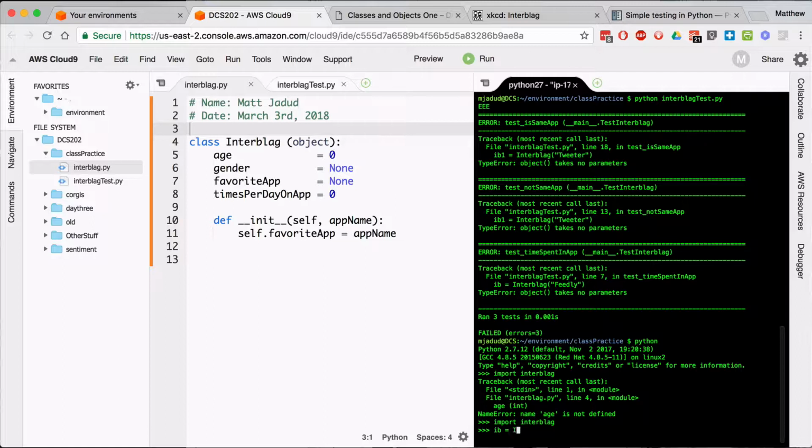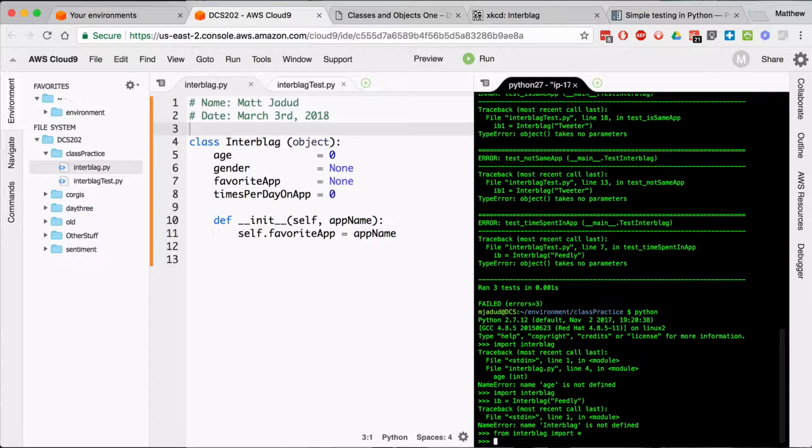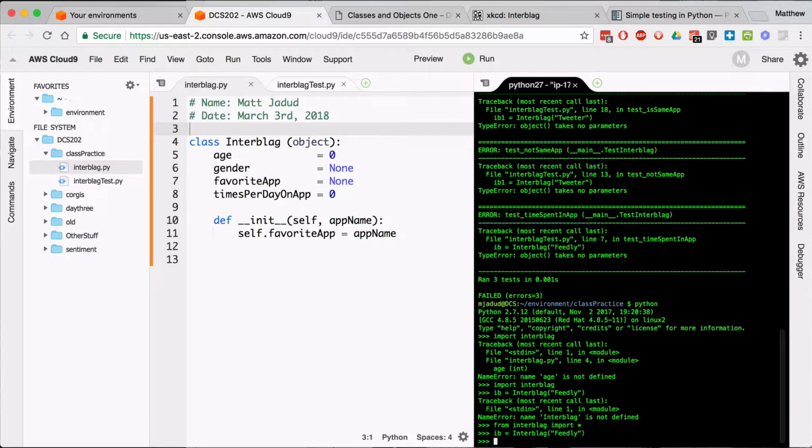So I can say IB equals interblag Feedly. Ooh, interblag is not defined. I know why. From interblag import star. Now I can say IB equals interblag Feedly. All right, what that did is that created an interblag object.